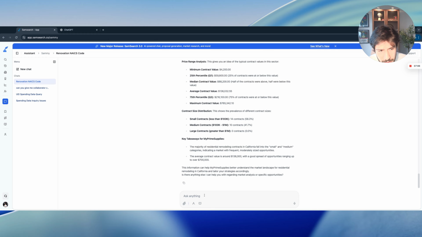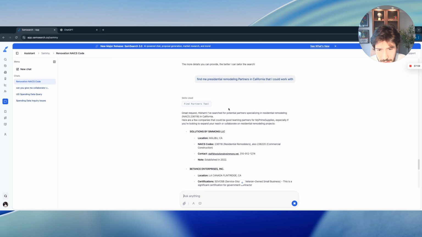Now, I want to find partners, for example, find me residential remodeling partners in California that I could work with. So now it's going to pull out the partner data.